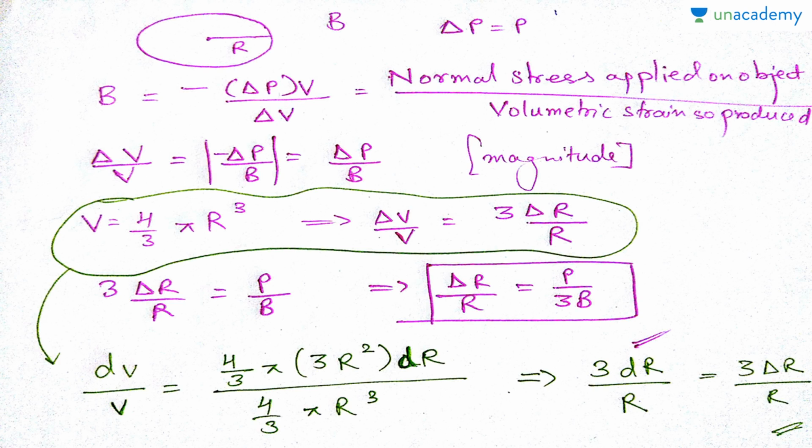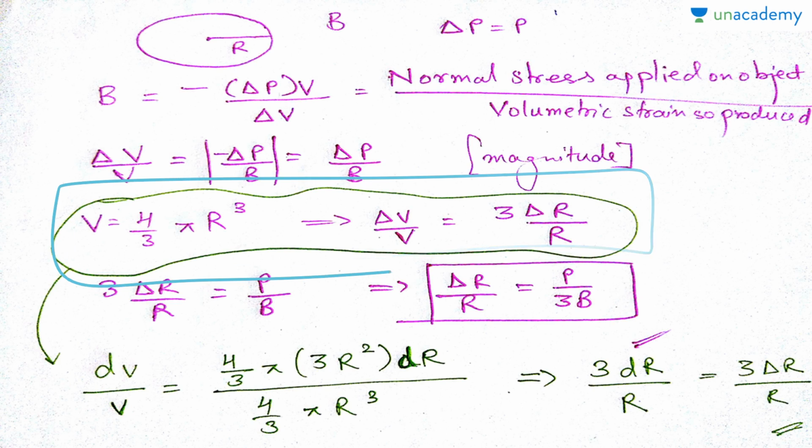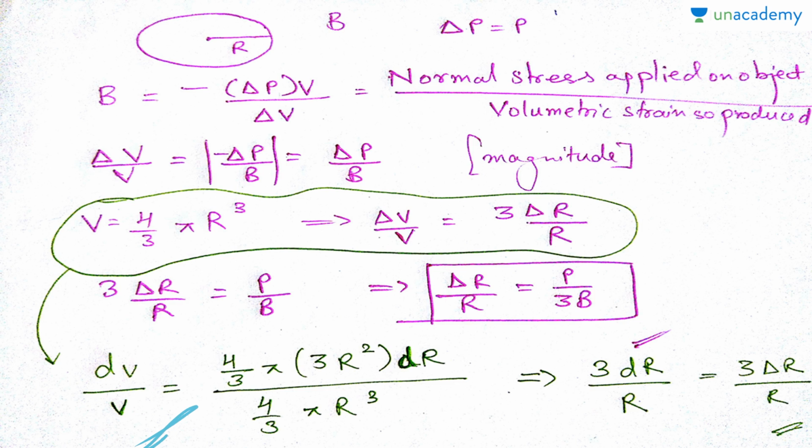But now all of you must be wondering how this delta V by V became 3 delta R by R. So now let me make you understand that. Let us consider that delta and d are the same. So dV by V, what will it become? It will become 4 by 3 pi times 3r square dr.